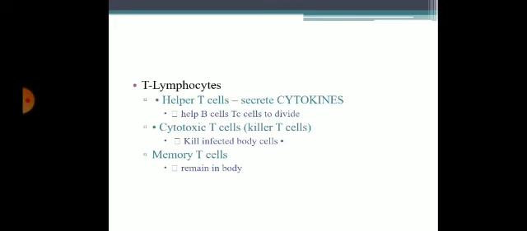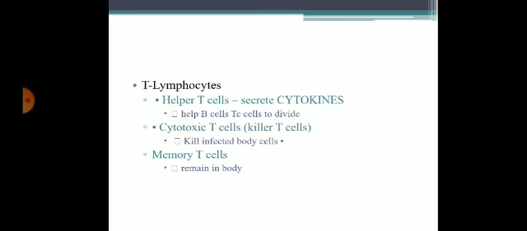Helper T cells secrete several cytokines. These secreted cytokines help activate B cells. B cells will give rise to plasma cells and immunoglobulins, and these helper T cells will also activate cytotoxic T cells to divide. Cytotoxic T cells are also known as killer T cells. They kill the infected body cells.